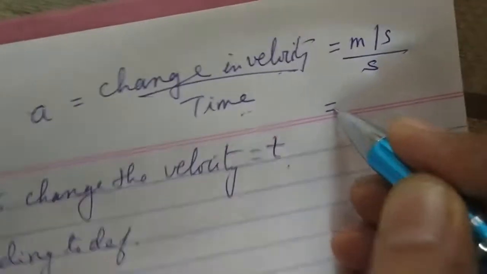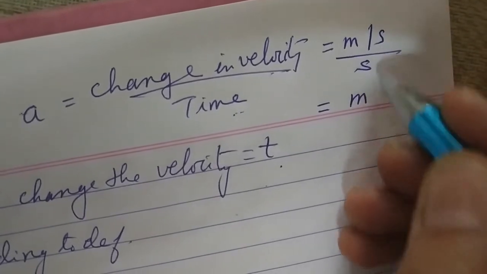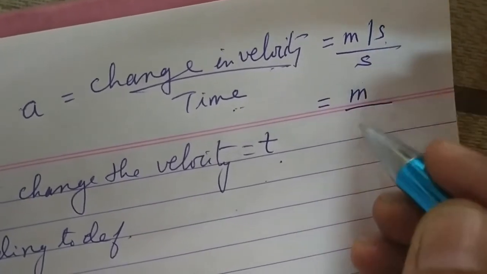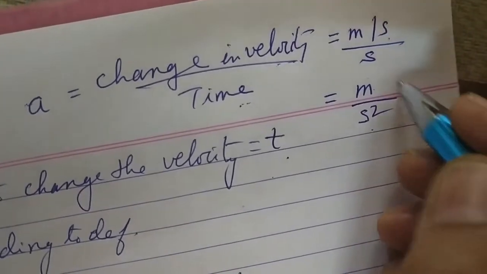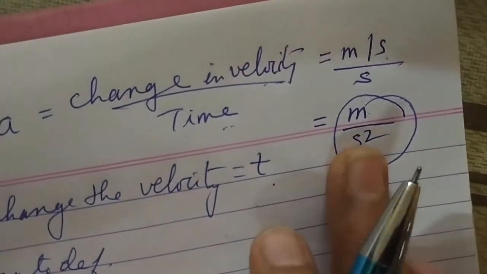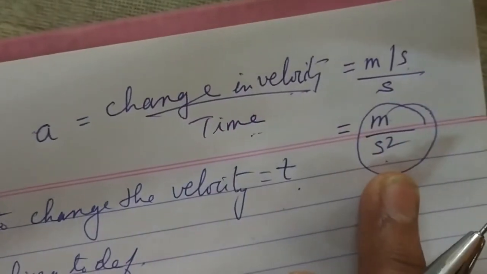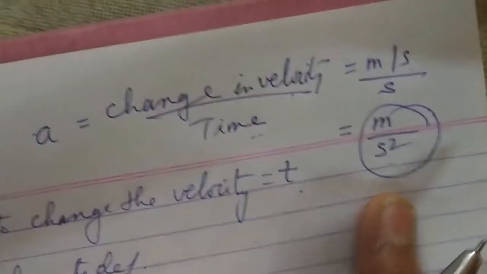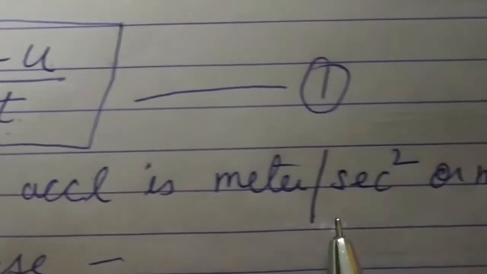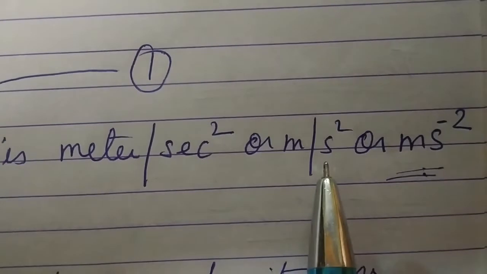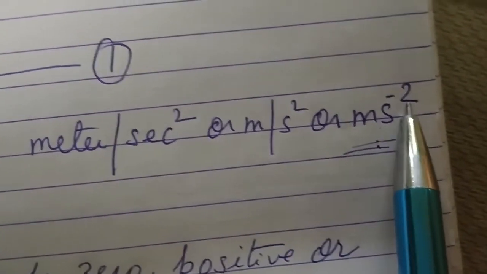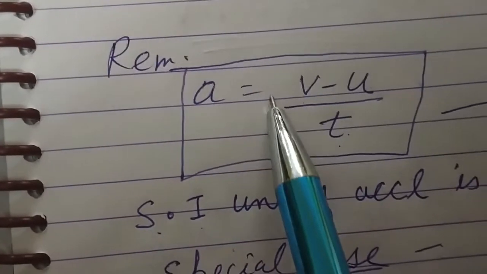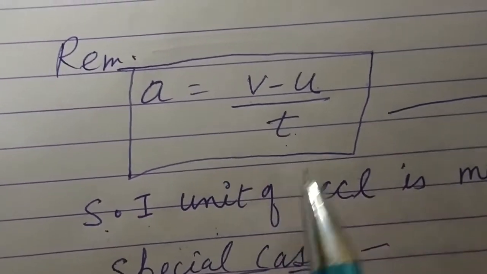So this will be meter, and the second comes down, so meter per second square. This is the SI unit of acceleration, meter per second square, or meter second raised to power minus 2. Just write it below the formula: what is the SI unit of acceleration?